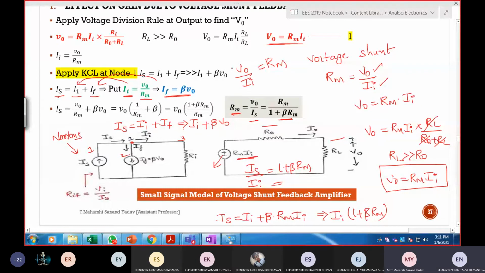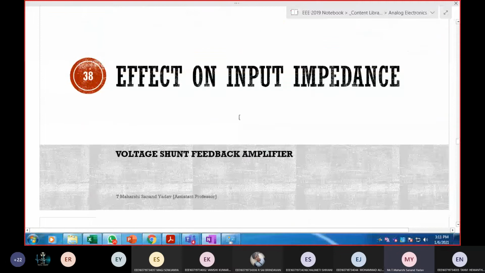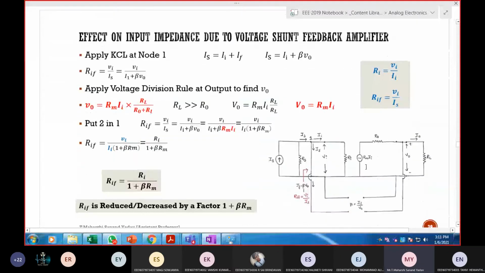So is it decreased by a factor or increased by a factor? What is happening to the gain? Decrease. Good, it is decreased by a factor. Next, effect on input impedance. Same concept again. Go with the diagram, apply KCL at the input part and try to find the voltage at the output part. Then solve those relations in order to calculate RIF.